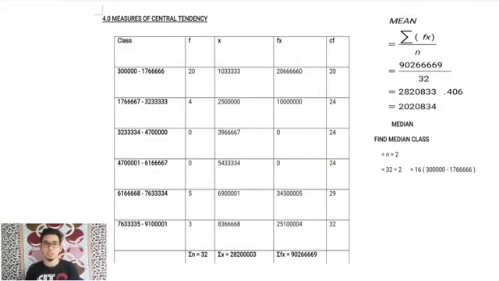Today I'm going to present my part, which is 4.0. So the first is measure of central tendency. Mean: based on the slide, to find the mean, we have to use a formula, which is the total of frequency multiplied with midpoint and divided by n, which is the total of frequency. So the answer is 2820834. Therefore, the mean of the number of daily active users of the leading social media platform in the Netherlands is about 2820834 people.